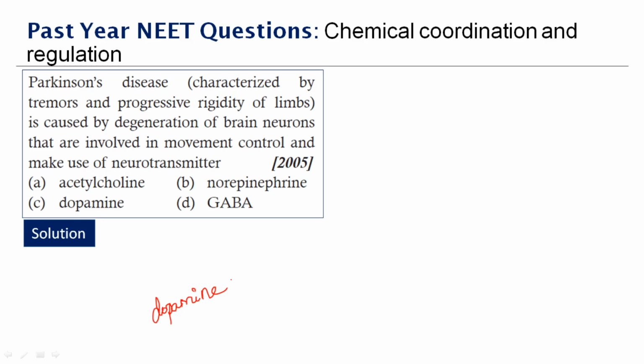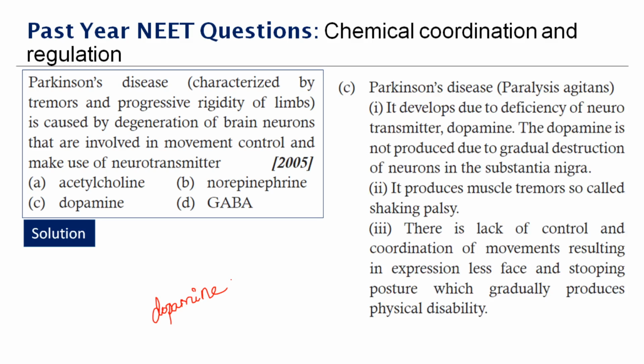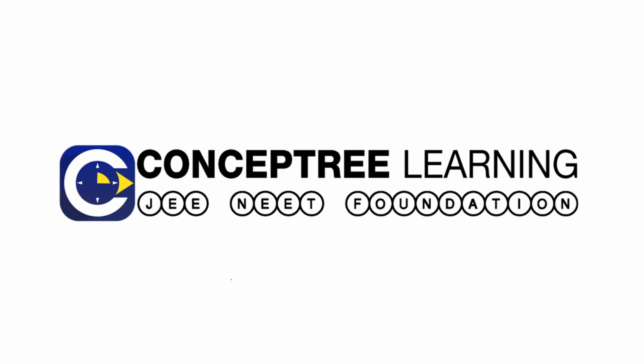Dopamine is not produced due to the gradual destruction of the neurons in the substantia nigra. It produces muscle tremors, so-called shaking palsy. There is a lack of control and coordination of movements, resulting in an expressionless face, stooping posture, which gradually produces physical disability as well. Therefore, the right answer to this question is option C. So, Parkinson's disease, if you see, is due to the deficiency of dopamine. Okay, so with this, we complete part 5 of chemical